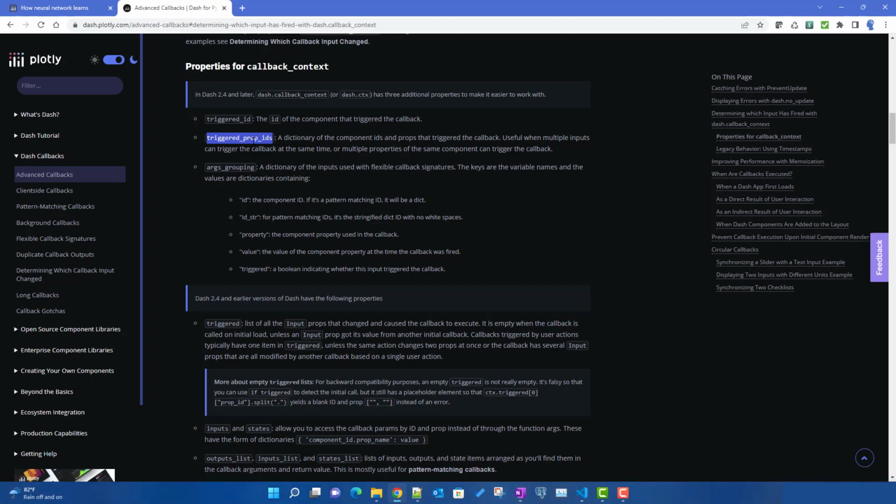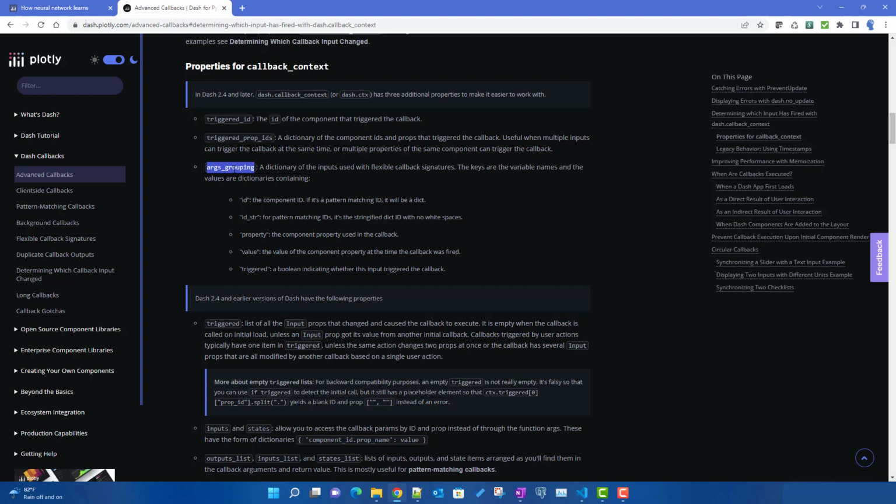We can use this one as well in our callback, but for this you need to parse that dictionary. Probably we will try to see both structures today and see how they differ. Args_grouping is a special thing. Maybe in future we will define this one as well. This is called flexible callback signatures.